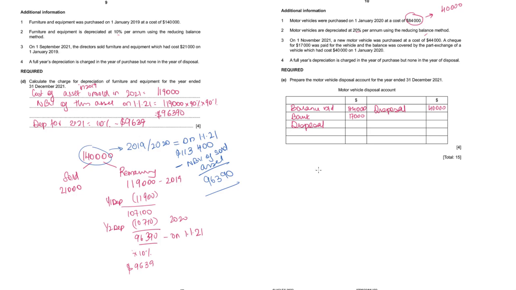The difference, overall cost of the asset was 44,000, which is given here. We paid 17,000 from bank account. So 27,000, it means, is the value that we got for our disposed of asset. So 27,000. So just take the totals and balance carried down on the credit side.